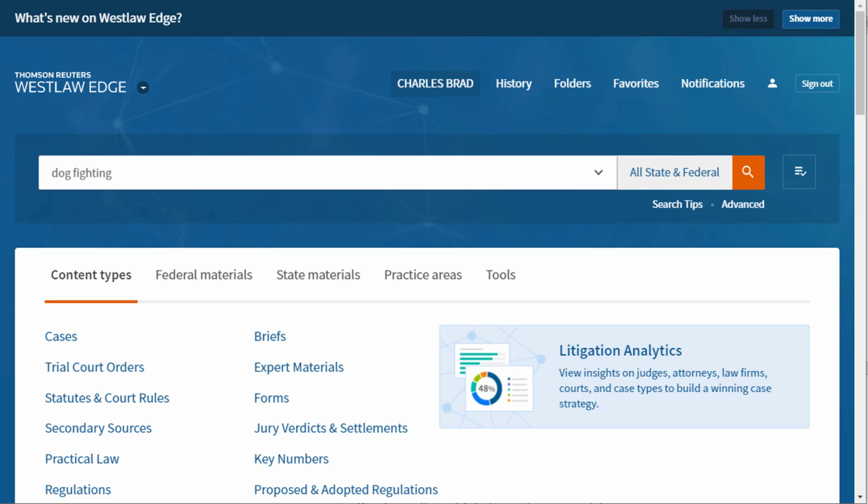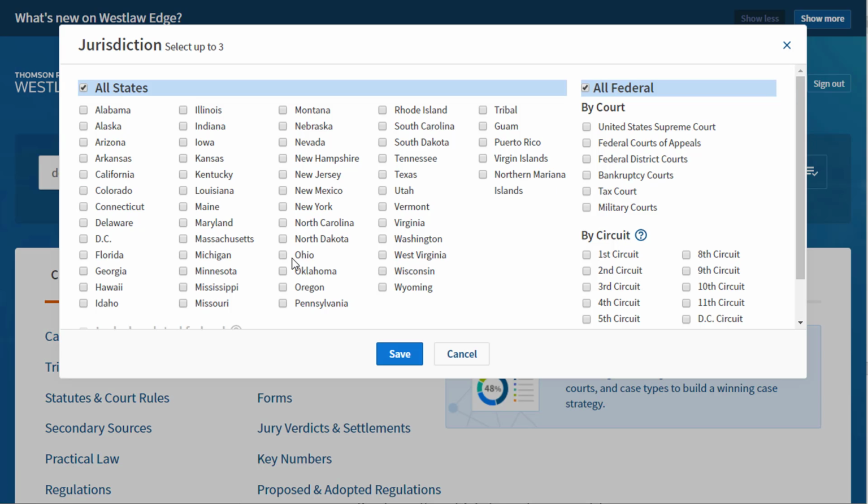So here's how you do it. Search, then filter. That's the key here. So I'm going to go back to dogfighting, something we researched earlier in this chapter. So if I just put in dogfighting, now one of the first filters is I can choose my jurisdiction here.